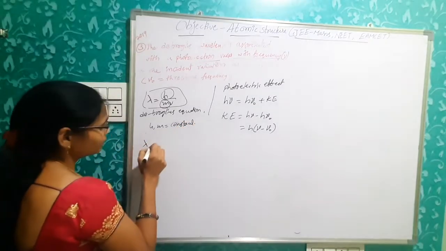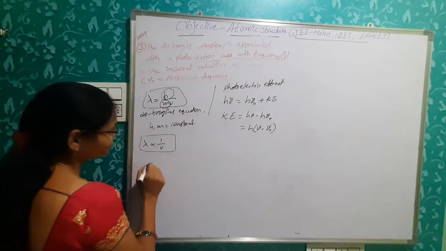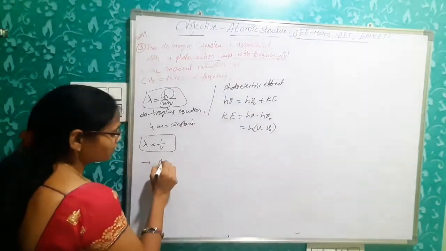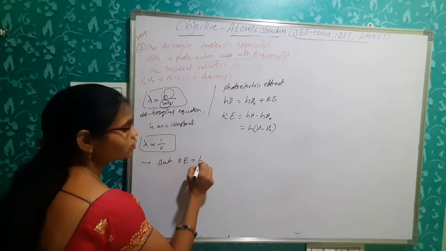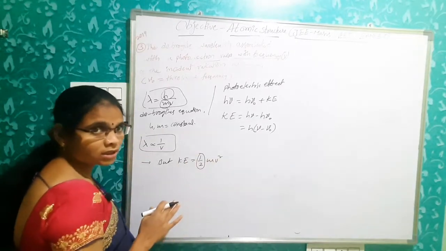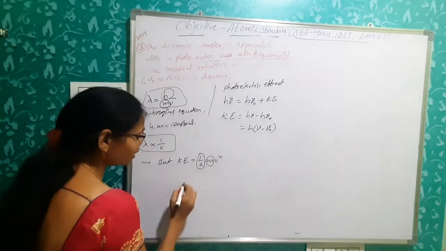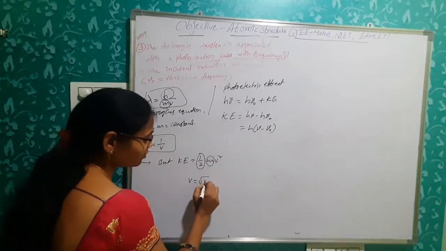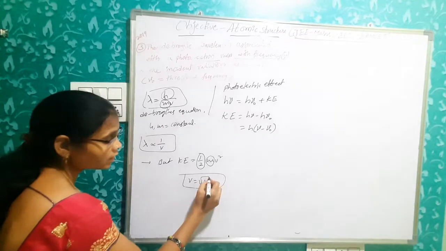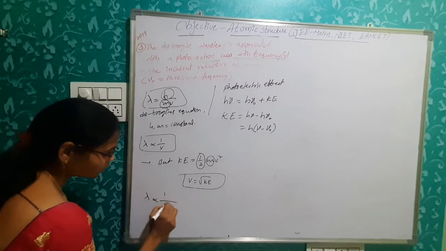Okay. So lambda is proportional to 1 by v. Clear? Now kinetic energy is equal to, we know very well, half mv square. So the 1 by 2 value is also always constant, that is 0.5. The mass of electron here is also the same constant. So simply how to relate it? v is proportional to square root of Ke. Okay, so this is the v value. So lambda is proportional to 1 by square root of Ke.